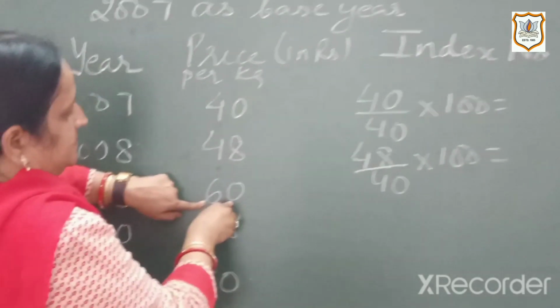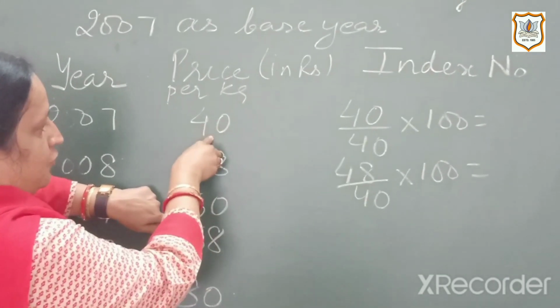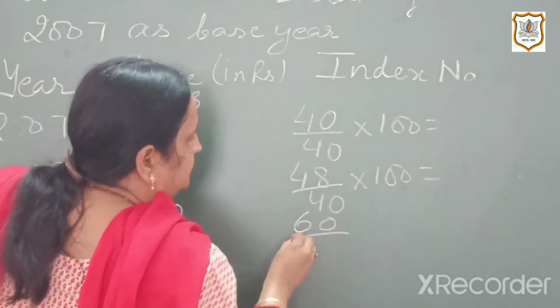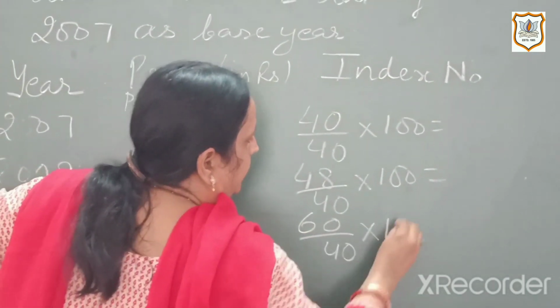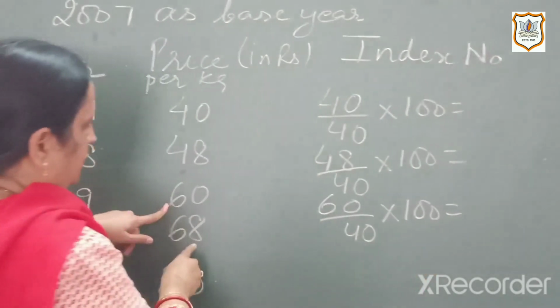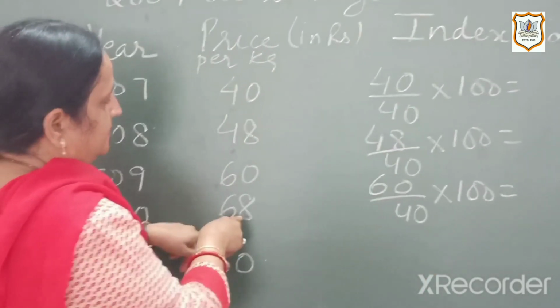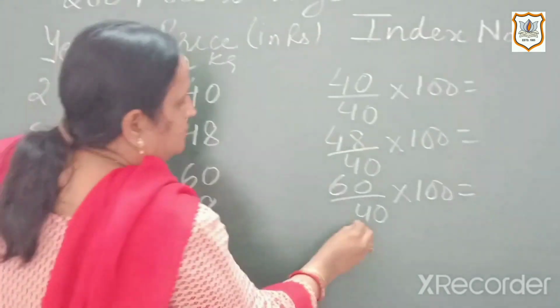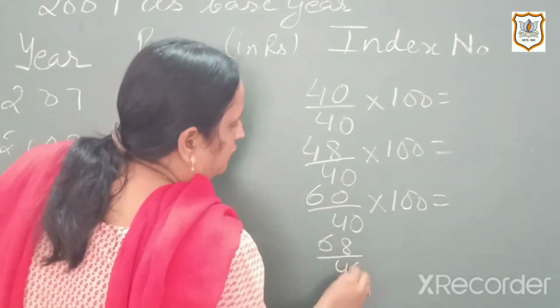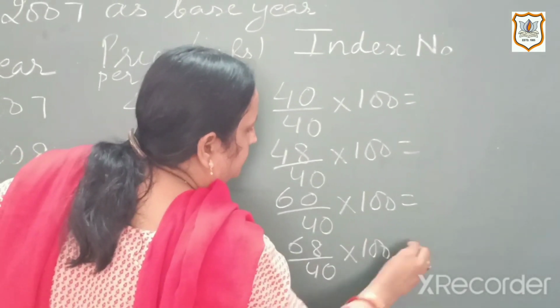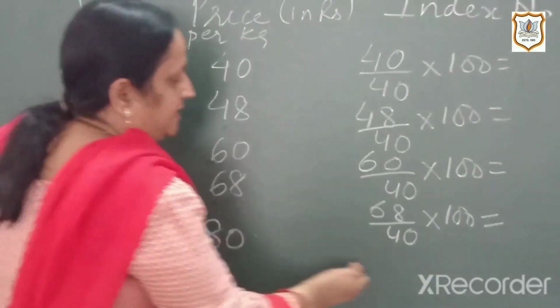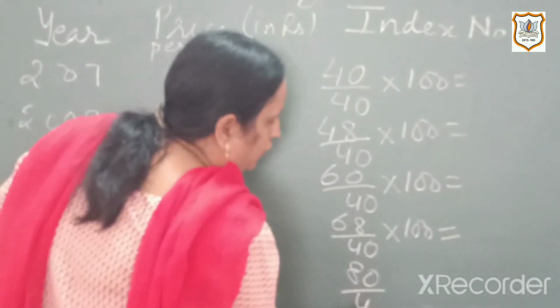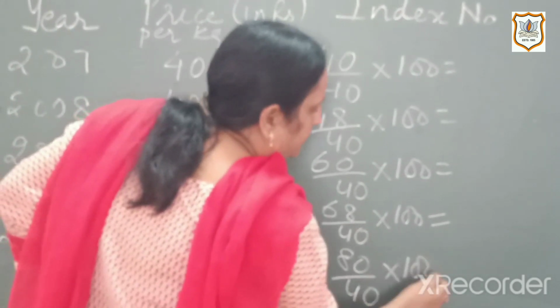Third one, 60 is the price, base is 40, so you will have 60 upon 40 into 100. Second last one is 68, this is 40, so you will have 68 upon 40 into 100. The last is 80, so 80 upon 40 into 100.